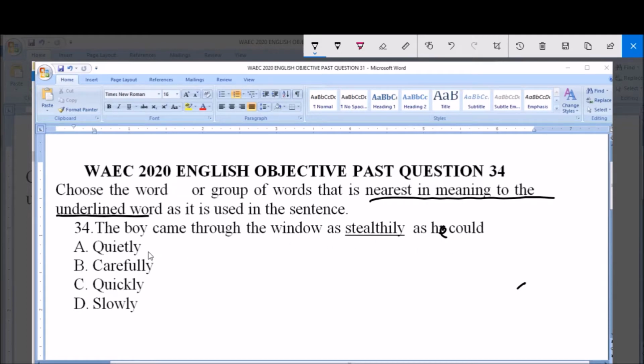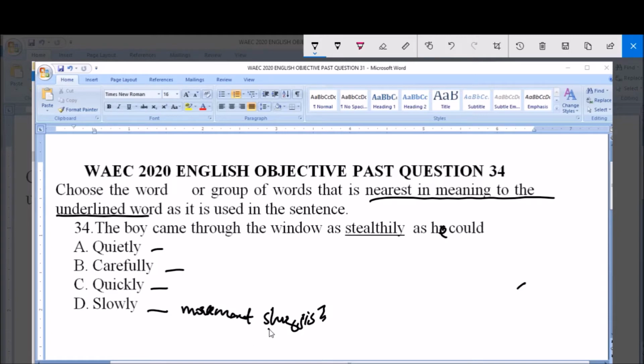Option A says quietly, B says carefully, C says quickly, D says slowly. And when we say something is slow, it defines movement that is sluggish.